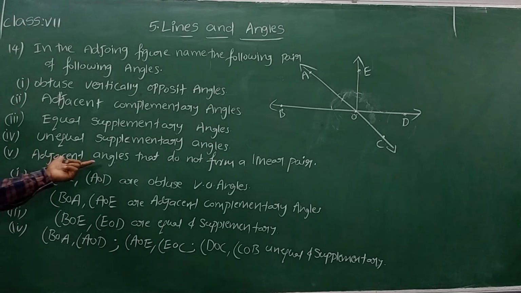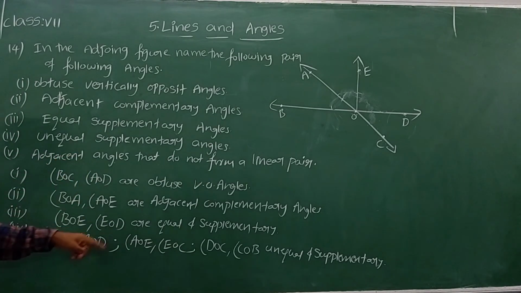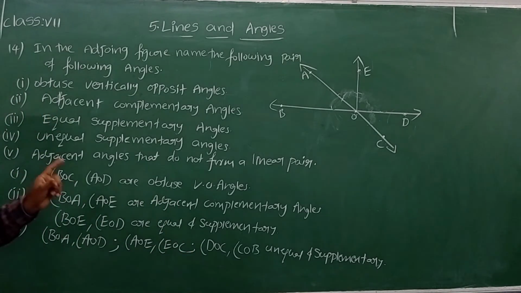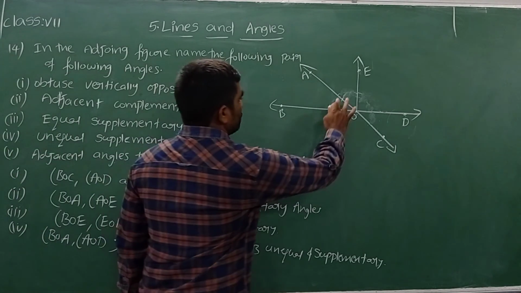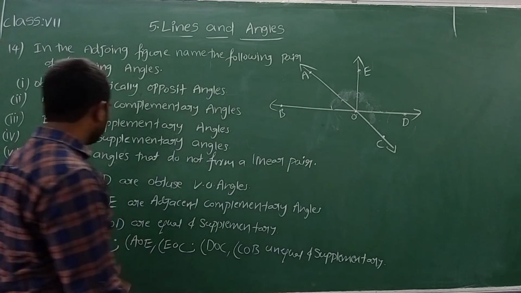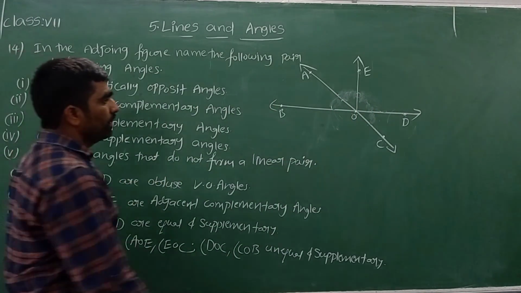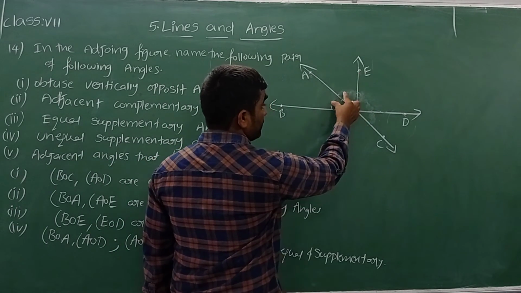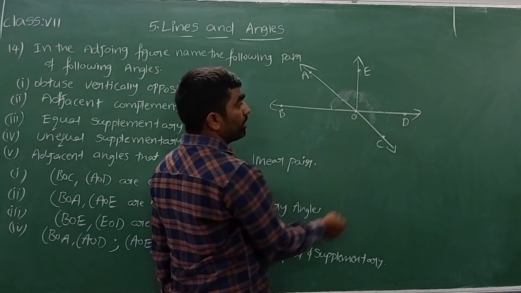Now let's see the last one, adjacent angles that do not form a linear pair. We have to write adjacent angles, but they are not a linear pair, which means the sum of those two adjacent angles should not be 180 degrees. I can write BOA, AOE. These both angles are adjacent angles. They are not a linear pair.